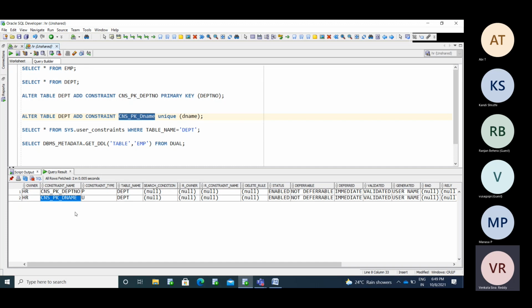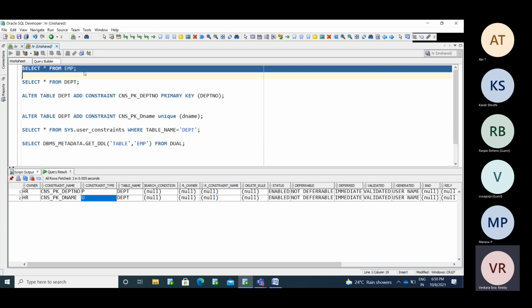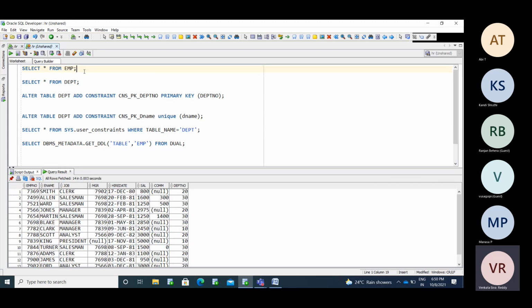The user created this table. This is the schema, and this is the status, enabled. All of these are captured by Oracle in capital letters and stored in the database. This is called data. We created the employee table in capital letters, and now I am using capital letters and you are getting the data here.